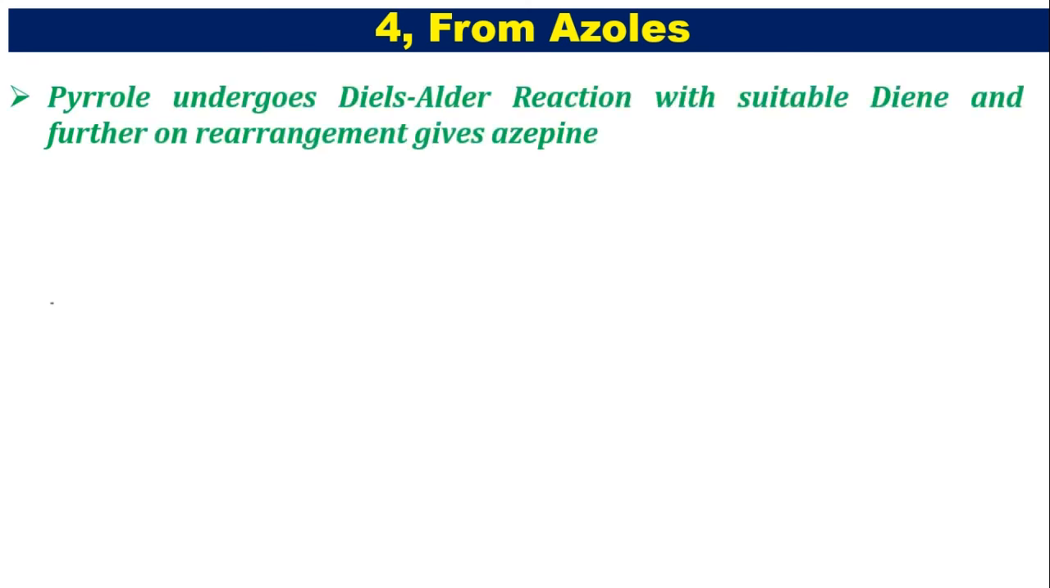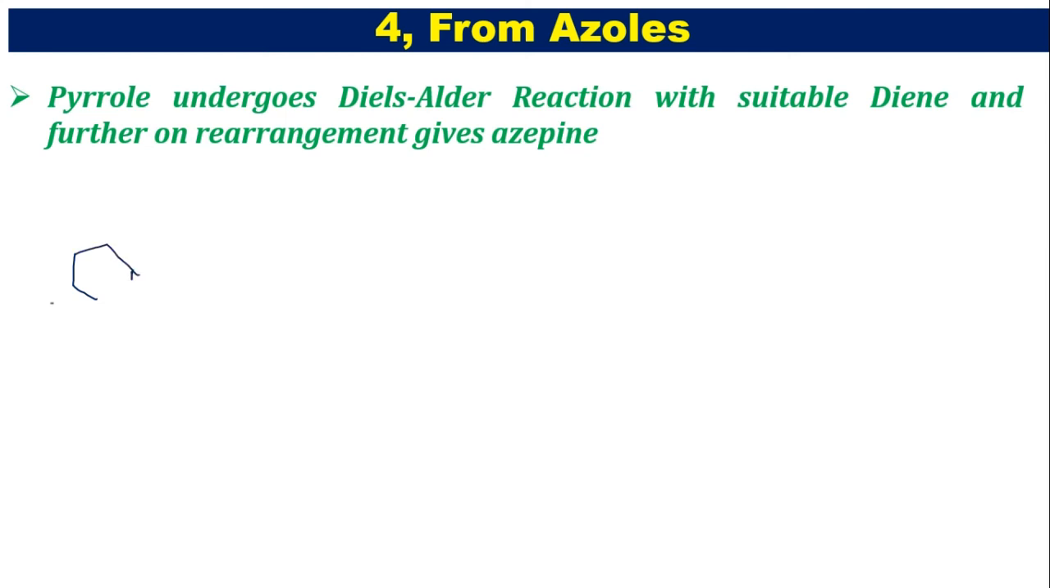Now let's see the fourth synthesis. The fourth synthesis is from azoles. Here pyrroles can also act as a diene. They can be involved in the Diels-Alder reaction, thereby they are going to produce azepines. So pyrrole, let's take the reaction.